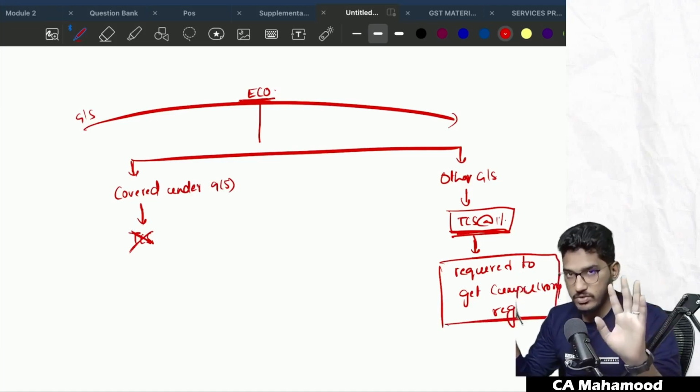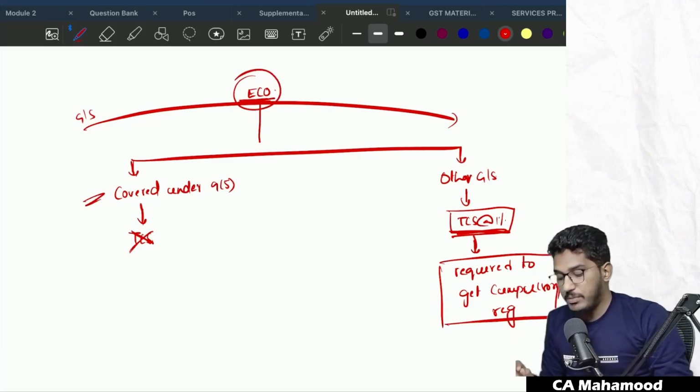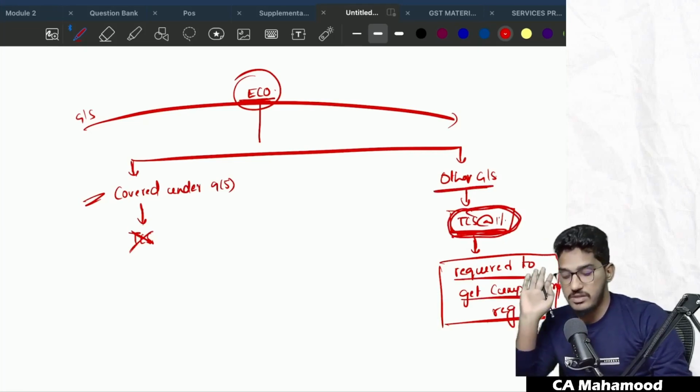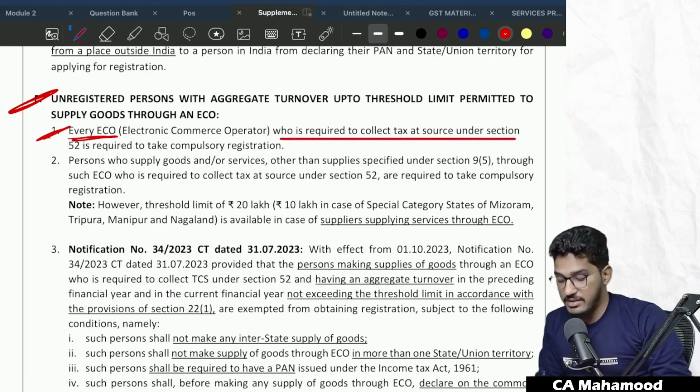Able to understand till here? So what I told about the e-commerce operator, I told about 9 subsection 5, I told TCS applicability, and now I made the point that every e-commerce operator who is required to deduct TCS at the rate of 1% is required to get compulsory registration under GST. So that's what we have seen here. If you see this point, every e-commerce operator who is required to collect TCS under section 52 is required to take compulsory registration.